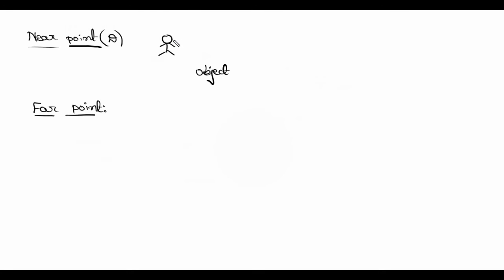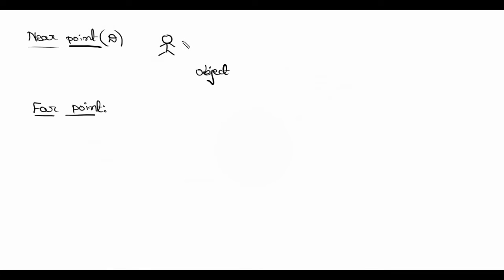So if you want to see the object from near, we must maintain a particular distance. You can check by taking your hand very close to the eye, it does not look clear. That means a blurred image or multiple images are formed. So we need to maintain a certain minimum distance from the eye.